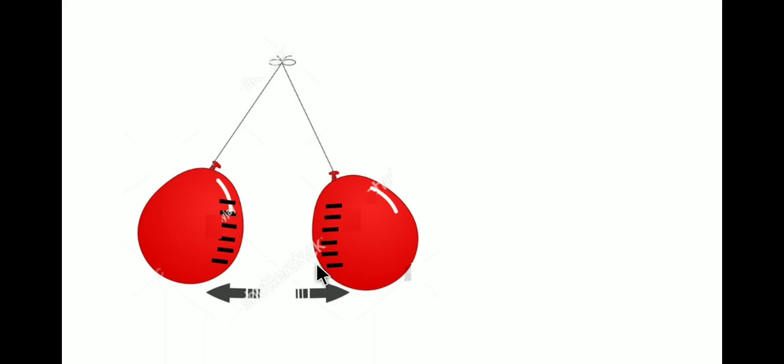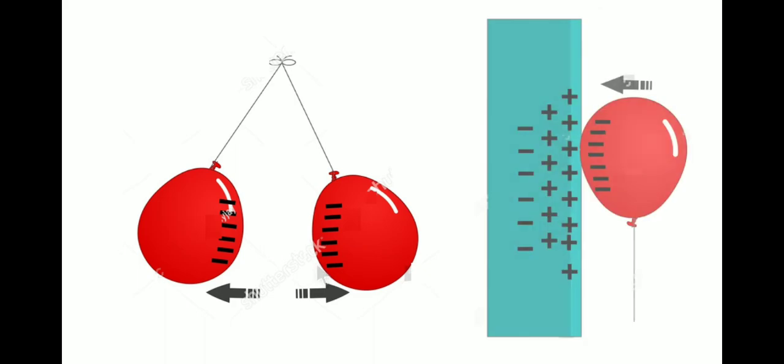Whereas if we take the balloon near some positively charged body, the balloon will get attracted to that body, because some positive charges will surface there.